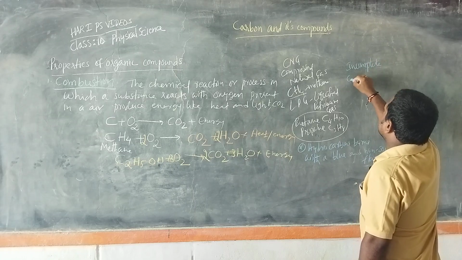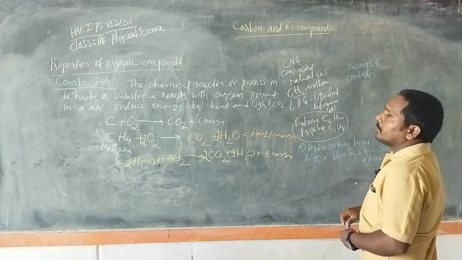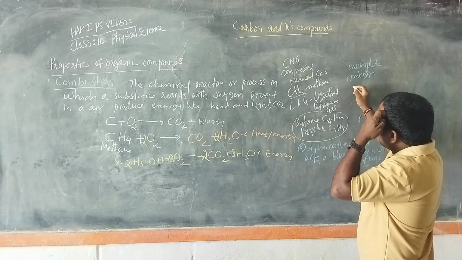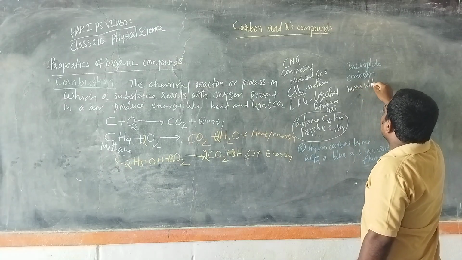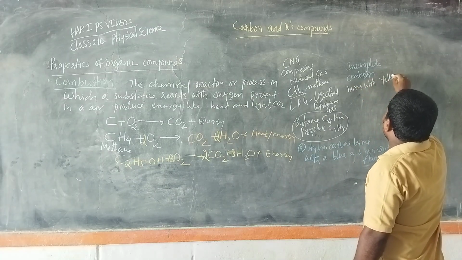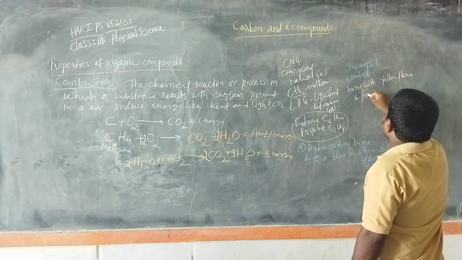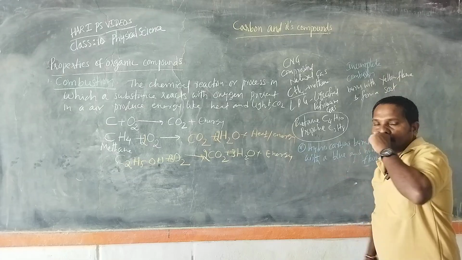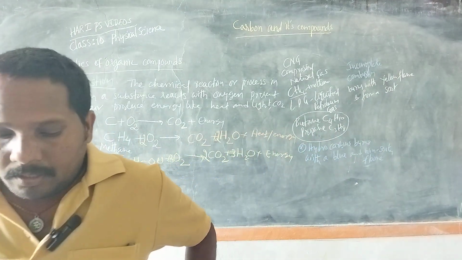Due to this incomplete combustion, an organic compound burns with a yellow flame and forms soot, right?